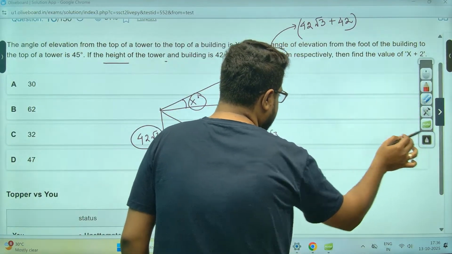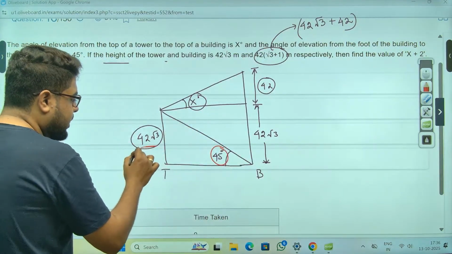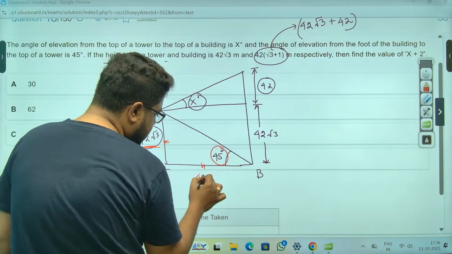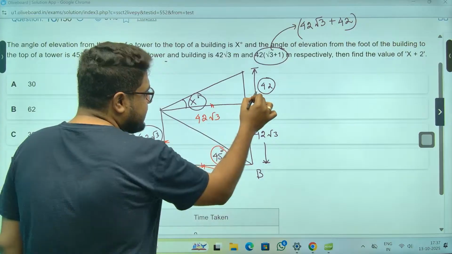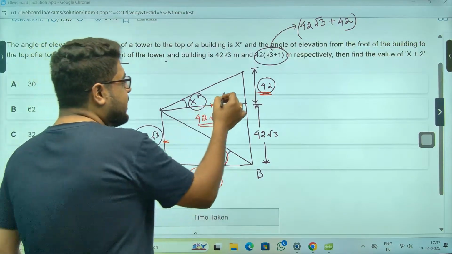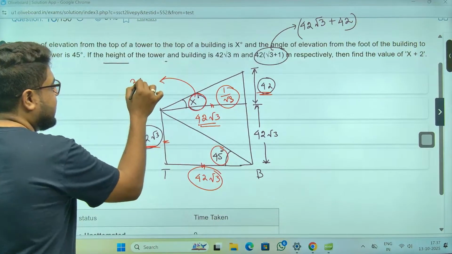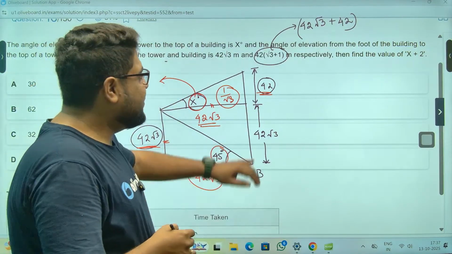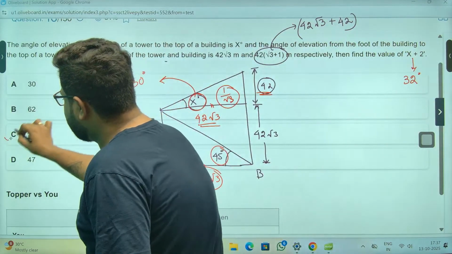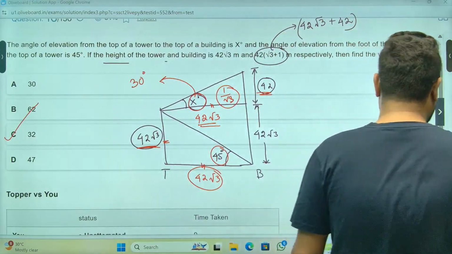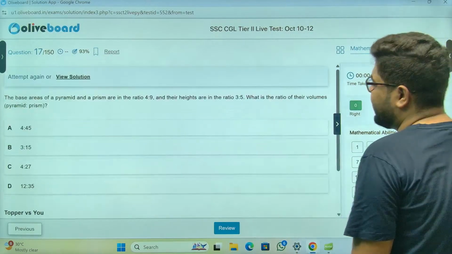It's very simple. Why? This is 45 degree, meaning right angle isosceles. If this is 42 root 3, then this is also 42 root 3. So this is 42, this is 42 root 3. The ratio is 1 by root 3. That means this x must be 30 degrees. So tan 30 is 1 by root 3. So x is 30 degrees, and x plus 2 will be 32 degrees, sir. Option number C is the answer, without a shadow of a doubt. Again, it was not a very simple question, honestly.